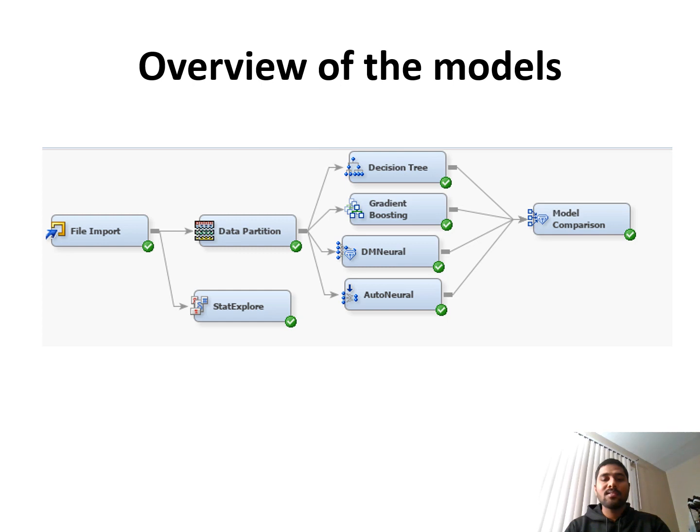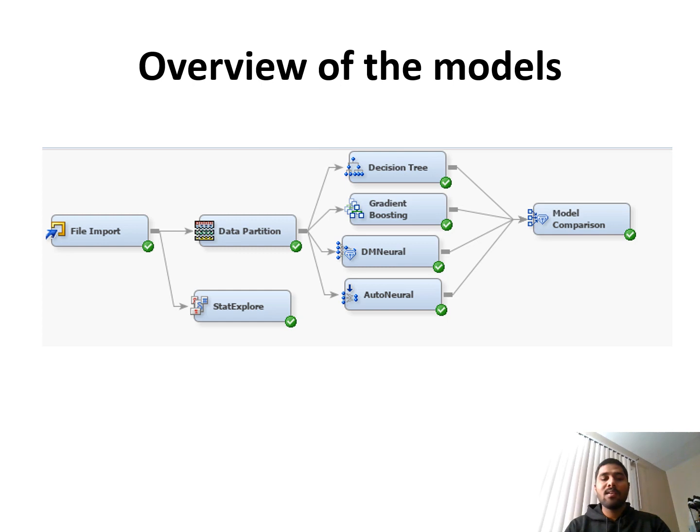After that, we have done the SAS overview, where we have classified loan defaulters with the help of decision tree, gradient boosting, DM neural, and AutoNeural. DM neural and AutoNeural are basically neural network techniques, and we have used them for improving the accuracy as the data in our case is highly imbalanced.